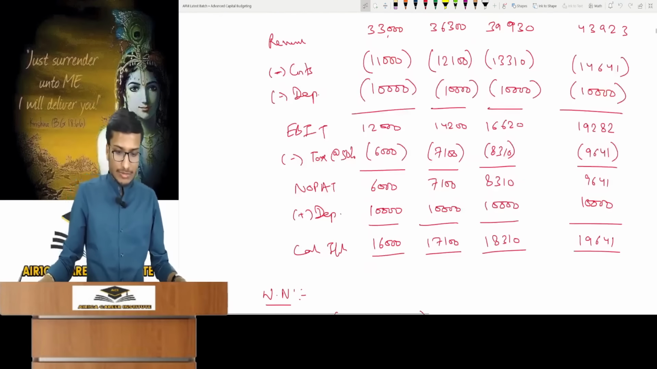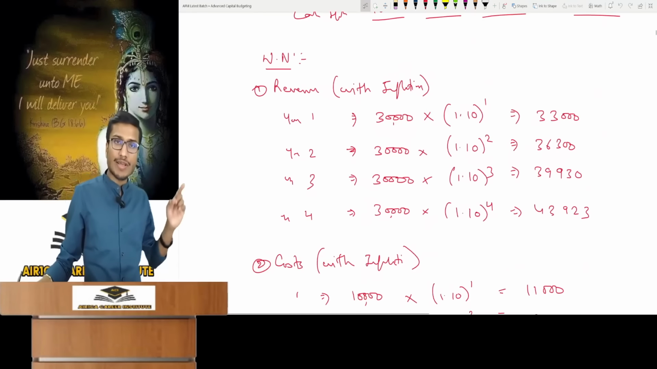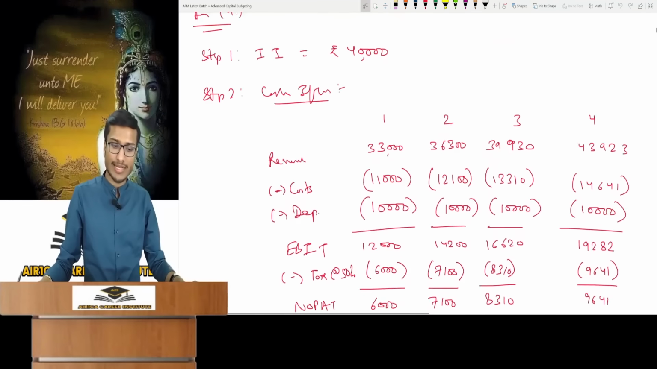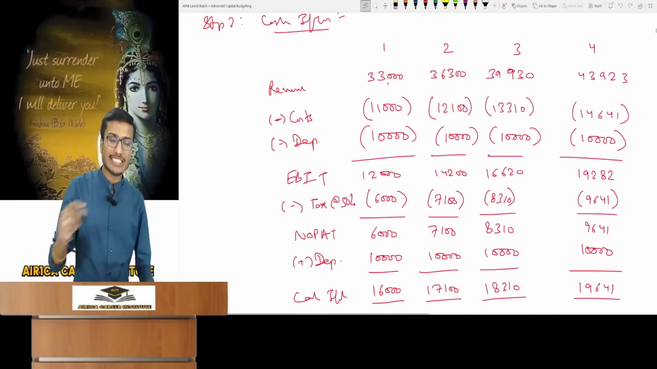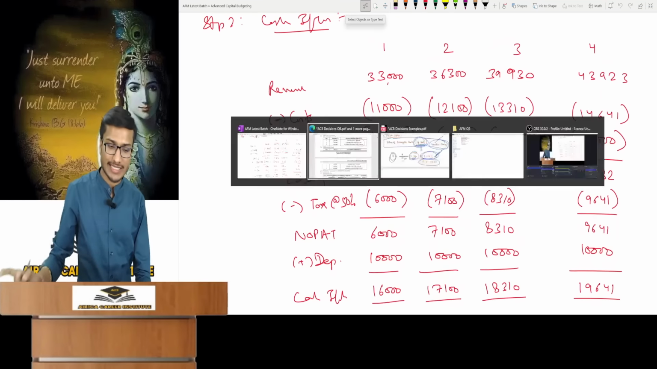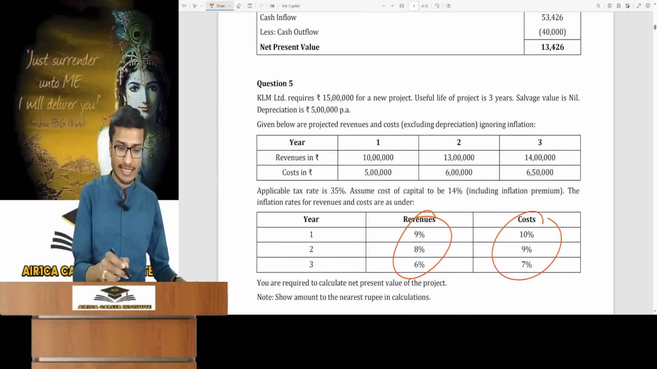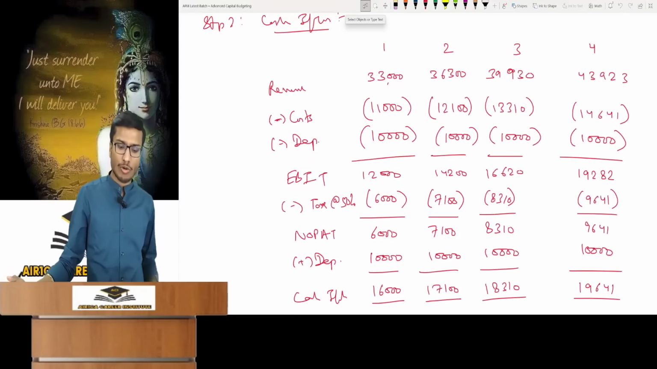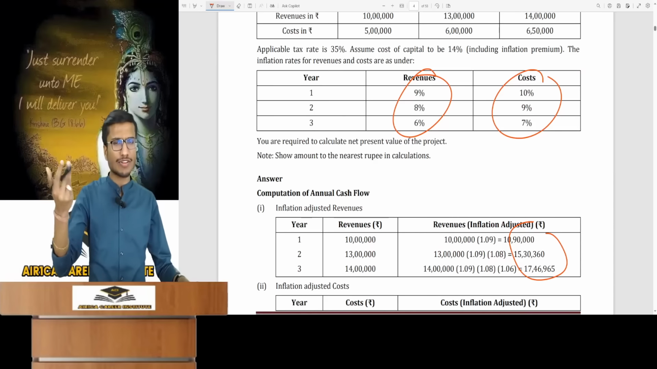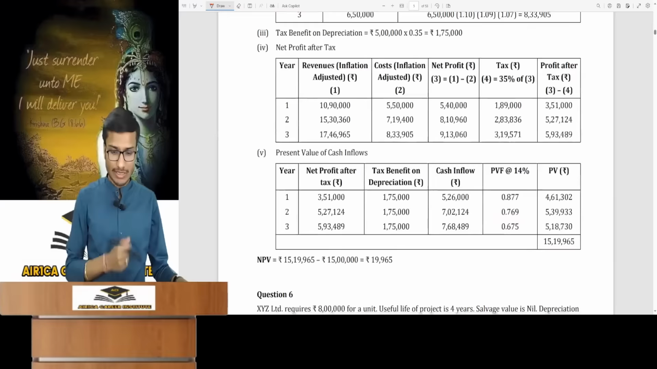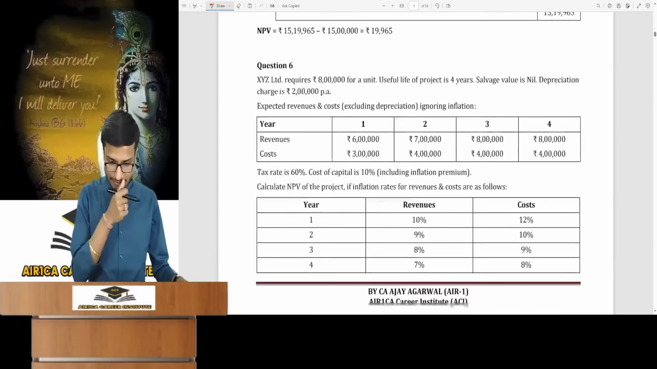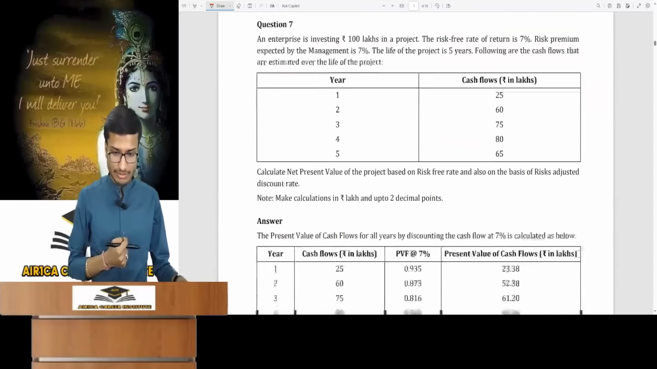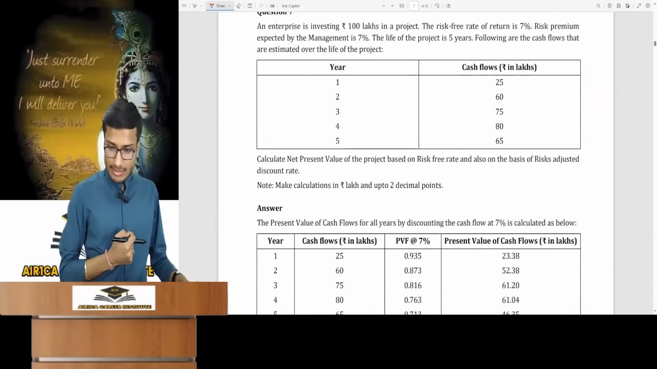You apply inflation to each year's revenue and to its corresponding cost, then calculate the values for revenue and cost. Then you have to deduct depreciation. There was no inflation in depreciation because it was depreciation on the asset, so inflation had no impact on that. Then you'll get the cash inflow from tax and depreciation. Then you'll do the rest with the normal working. I had explained it. One question at a time. After this